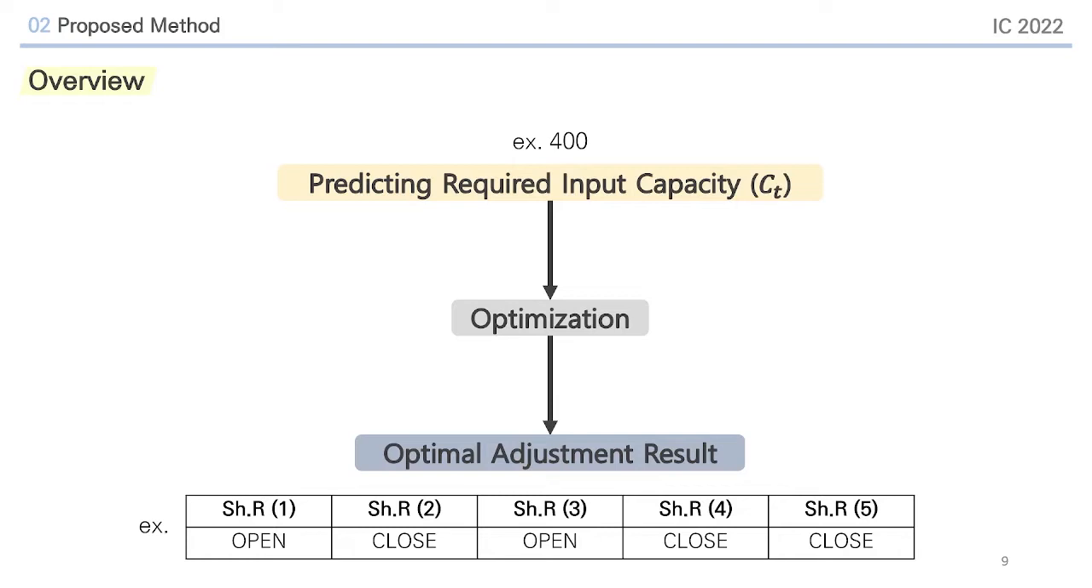Optimization is the process of deciding which power facilities to preferentially select from a given input capacity by considering the operating cost of each power facility. Finally, the optimal adjustment result, which is the result of optimization, contains information of whether each of the available power facilities is operating or not.